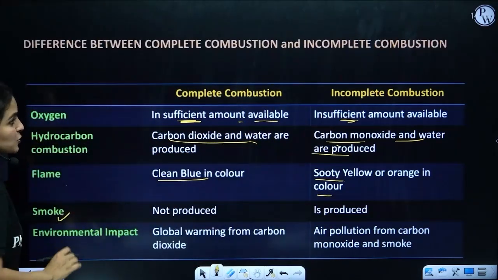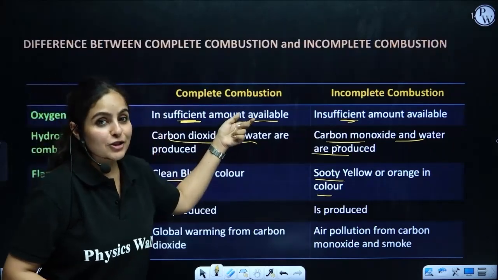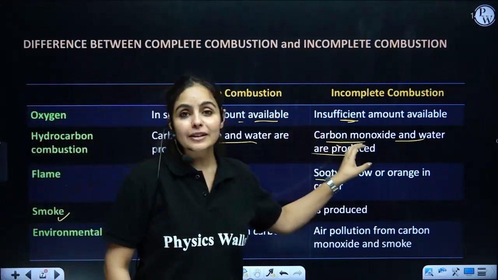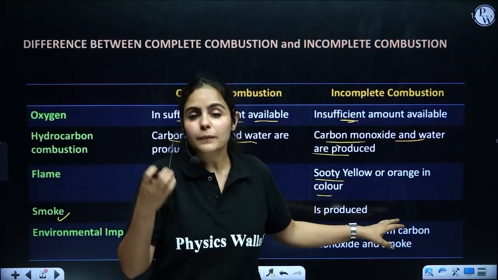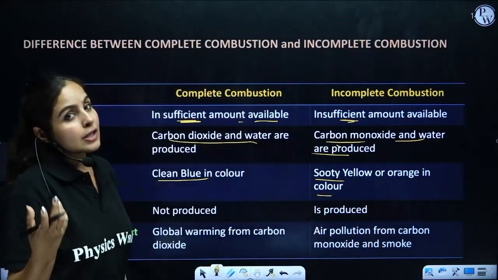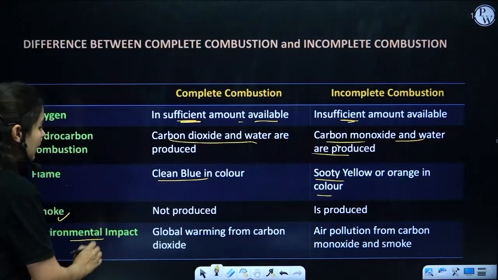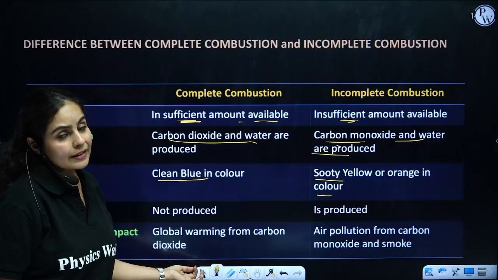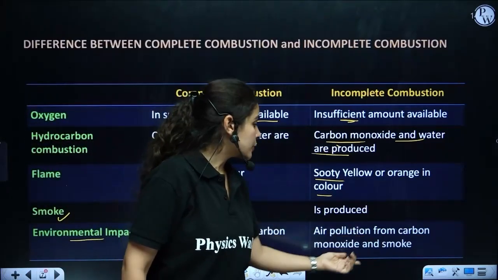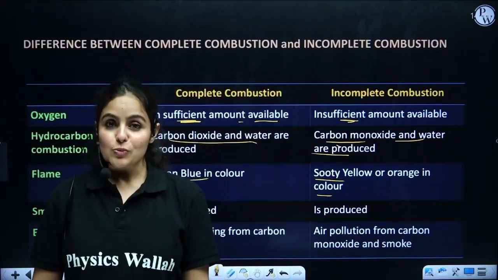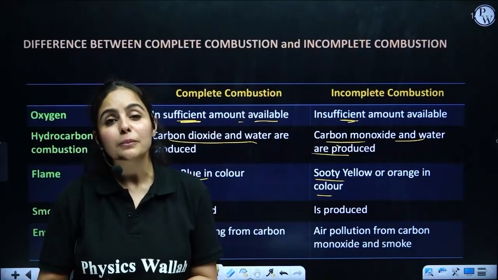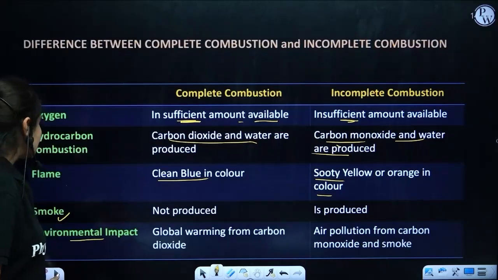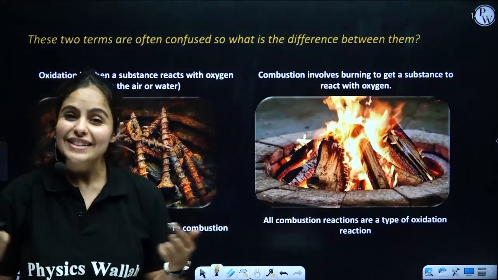Now, if we talk about smoke, in complete combustion, there would be no smoke because the flame is quite clean. Whereas in incomplete combustion, there would be a sooty flame that will always give you black color smoke, which is definitely harmful for your health. So, in complete combustion, global warming from carbon dioxide can be the reason, and in incomplete combustion, air pollution from carbon monoxide and smoke. So in both cases, it's bad for the environment, but definitely we cannot survive without that. I hope you understand. Still, if you have any doubts, feel free to ask in the chat box.